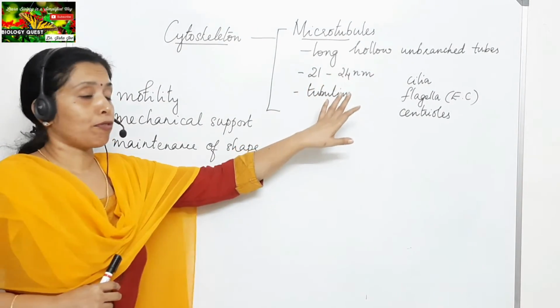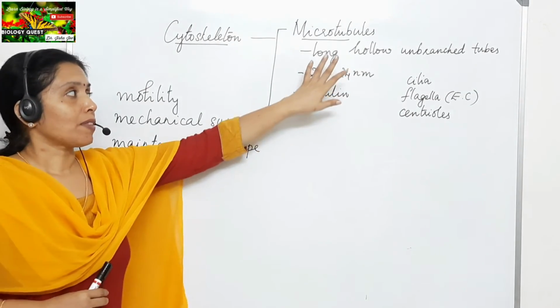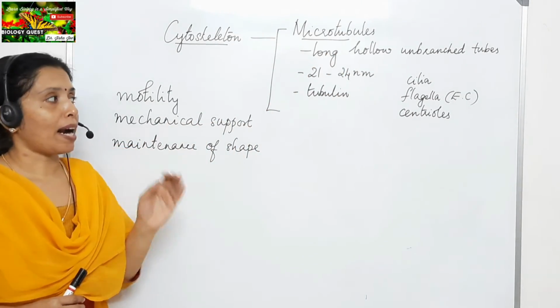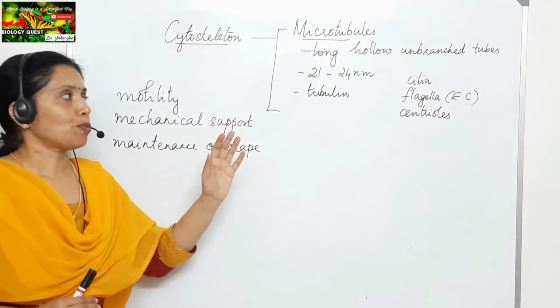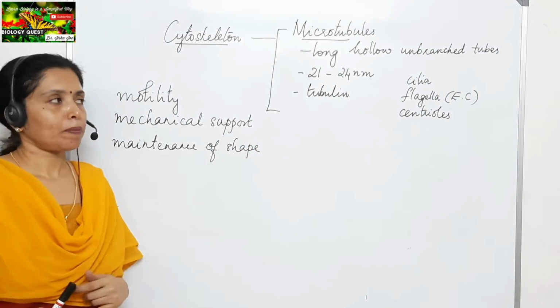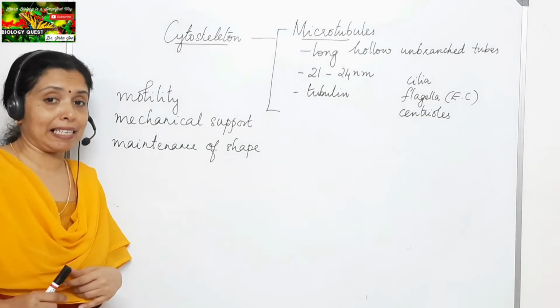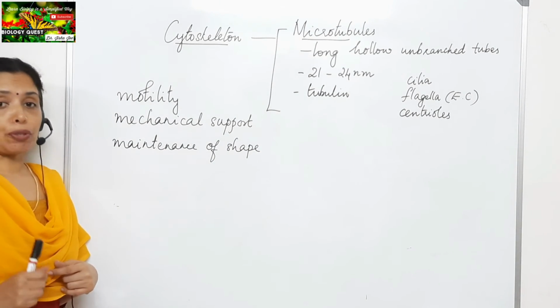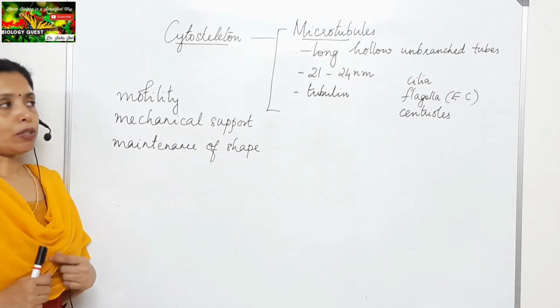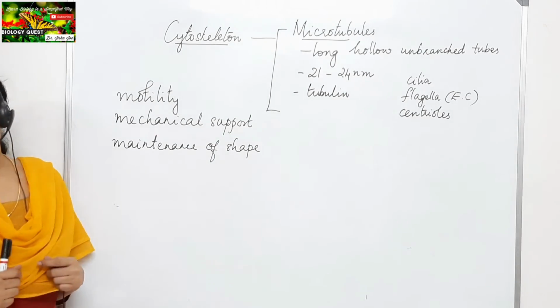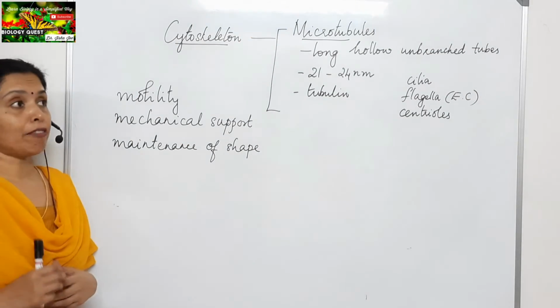Microtubules are formed of a protein called tubulin. They consist of long, hollow, unbranched tubes with a diameter of about 21 to 24 nanometers. And they are present in the cilia, flagella of eukaryotic cells, and in the centrioles. Now, the functions of microtubules. Microtubules are concerned with cell movement.